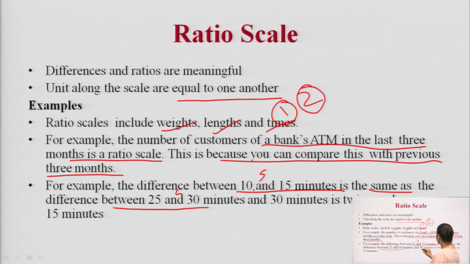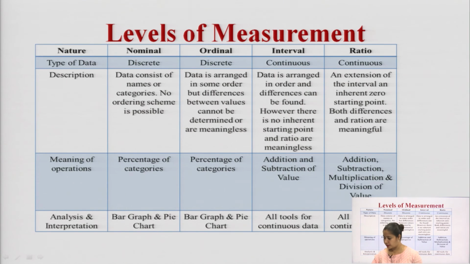And you can also say that 30 minutes is twice as long as 15 minutes, meaning if someone takes 15 minutes to perform a task and the other takes 30 minutes, then the time taken is twice the previous.